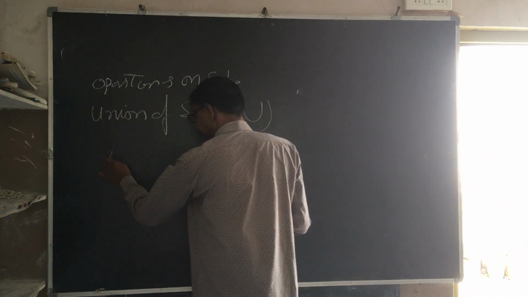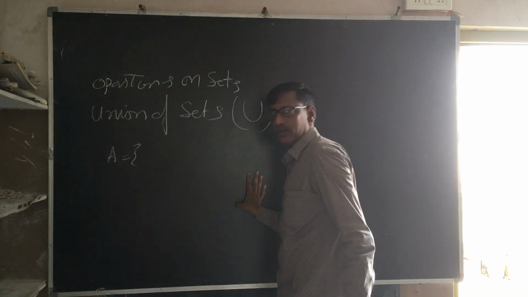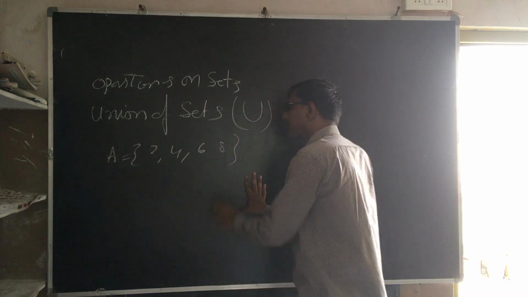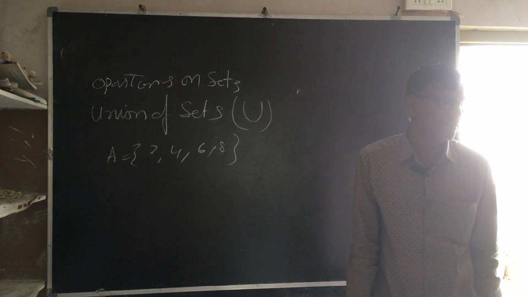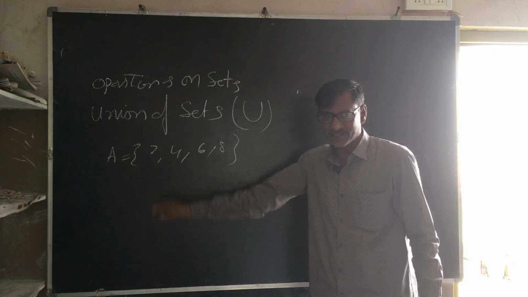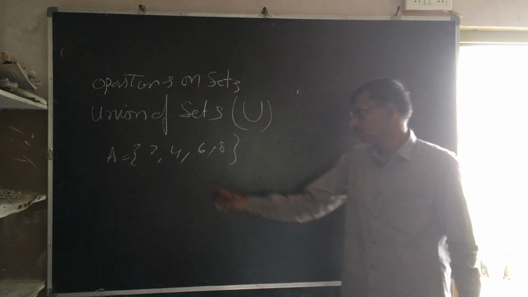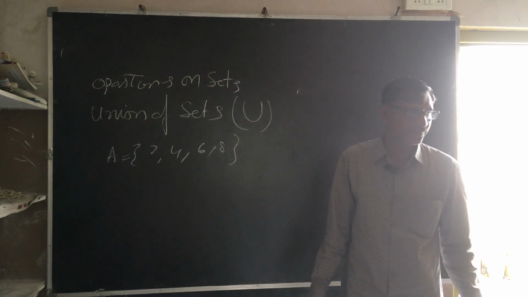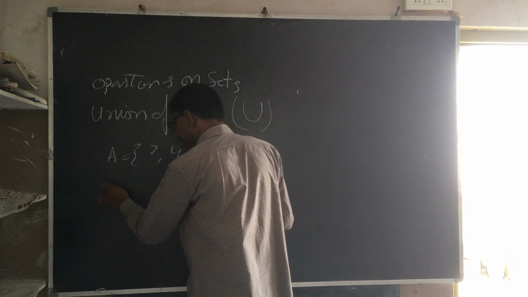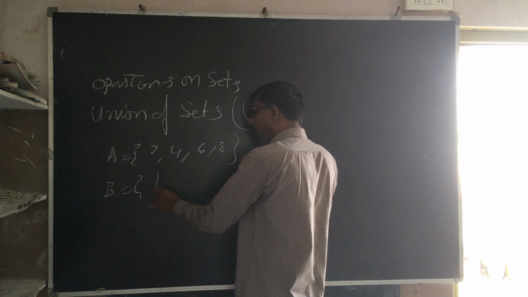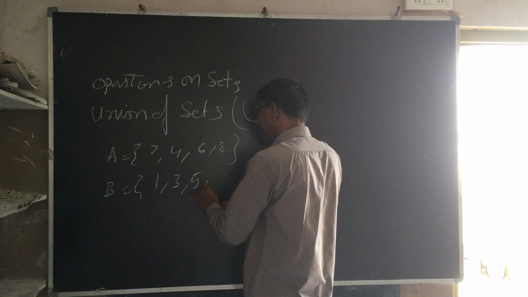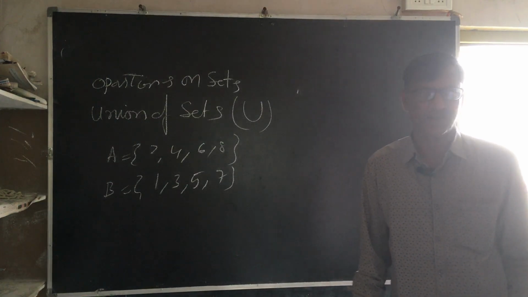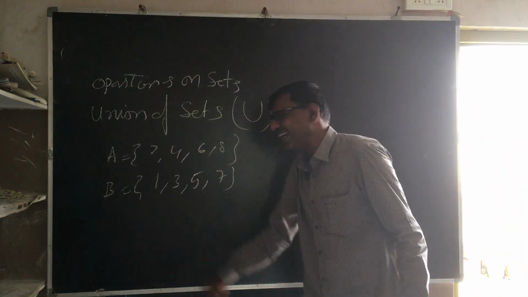Suppose this is my set A. It follows a rule: 2, 4, 6 and 8. These are my even numbers 2, 4, 6, 8. Adding 2 we get this one, adding 2 we get this one, like that. Suppose B is my set 1, 3, 5 and 7. We know these are my odd natural numbers. These are my even natural numbers.